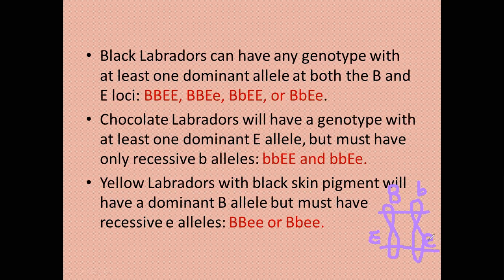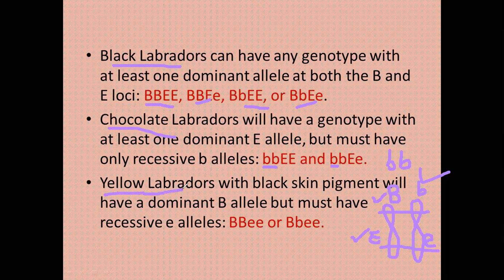If the combination is such that there is one dominant allele in both of these genes, then black color would be expressed, right? But if small b comes twice, then we have chocolate or brown Labradors.